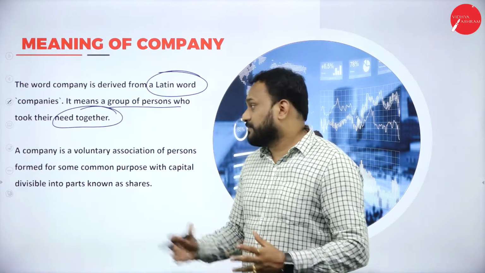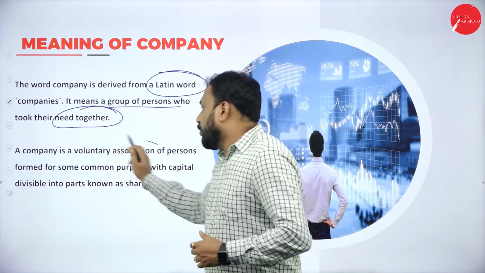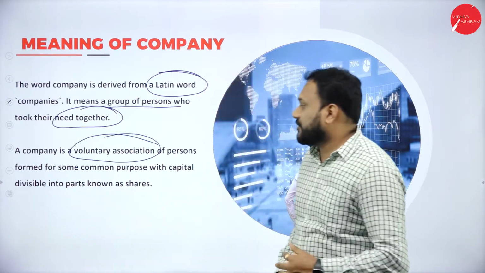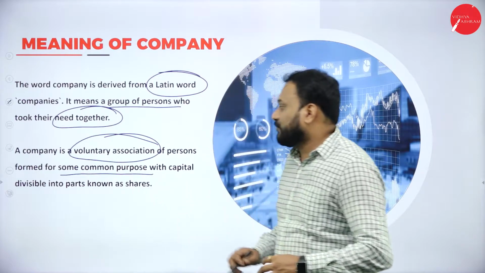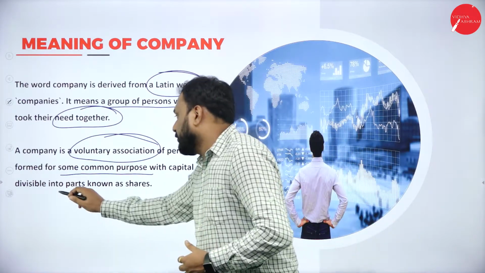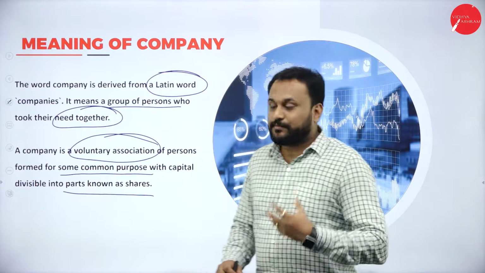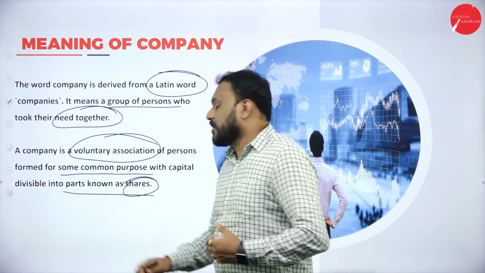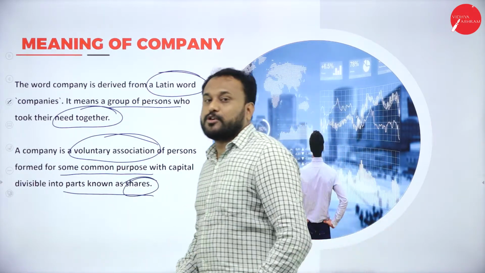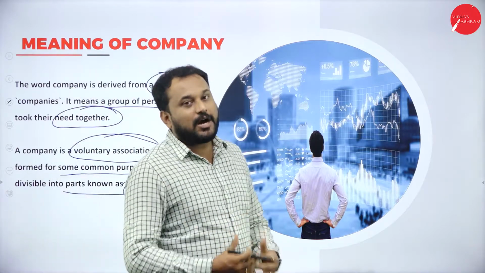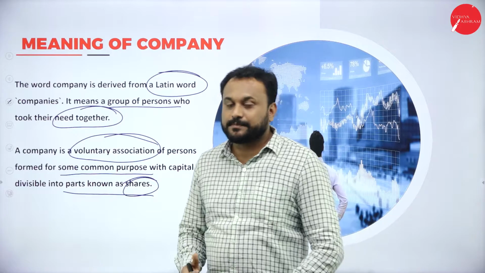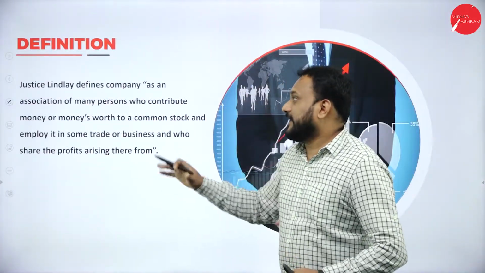So go for this. The next one is: a company is a voluntary association of persons formed for some common purpose, with capital divisible into parts known as shares. So here you have a new word called shares. I'll tell you more about shares, because this entire chapter is all about a company and how it starts and how it ends.